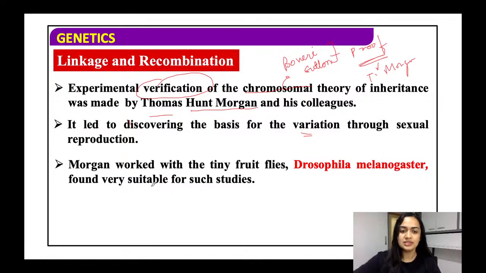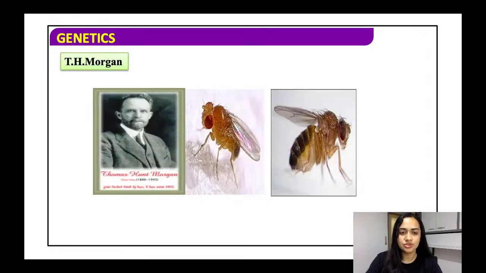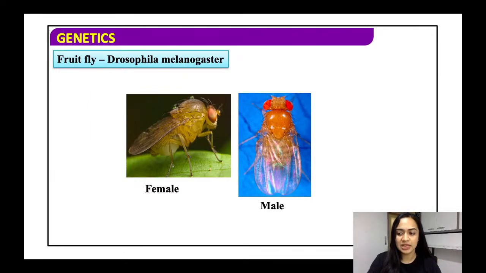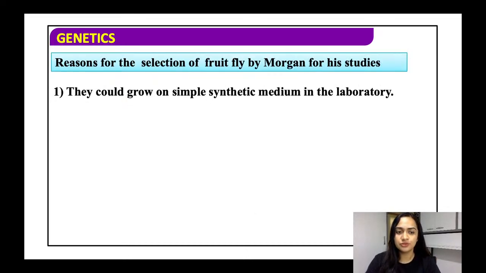So what happened is Morgan worked with tiny fruit flies. Drosophila का जो common name है वो है fruit flies. That is Drosophila melanogaster, and he found that it is very suitable for genetic studies. Why? We will see that now. So this is how a Drosophila looks, and this is Thomas Hunt Morgan. All right. So a fruit fly or Drosophila melanogaster, again, one is the female and one is the male. So why did he choose the fruit fly?